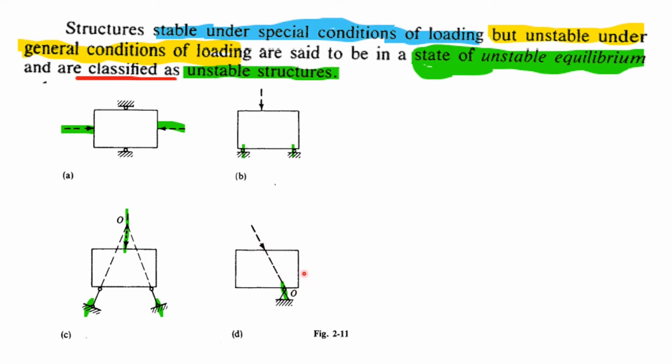Structures stable under this kind of special condition of loading, but unstable under general conditions of loading, are said to be in a state of unstable equilibrium, and they are classified as unstable structures.